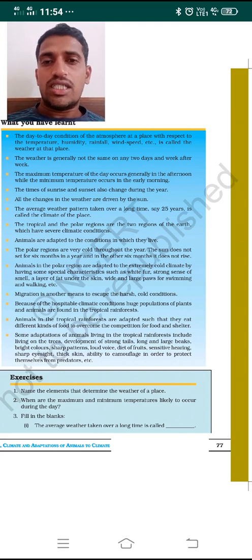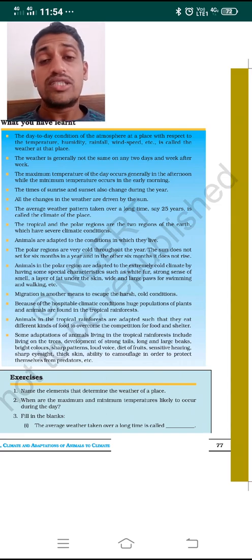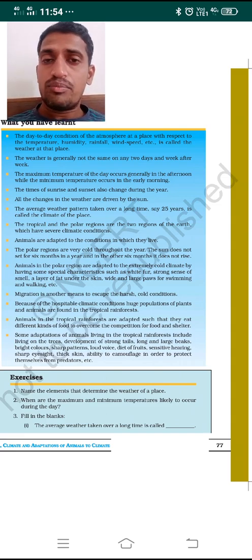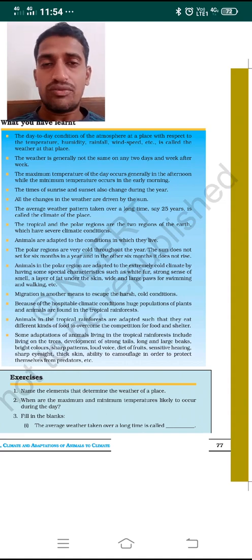So what is weather? The day-to-day condition of the atmosphere with respect to temperature, humidity, rainfall and wind speed is known as the weather of that place. The weather of a place is not the same every day, and it may change week to week, month by month or day by day.